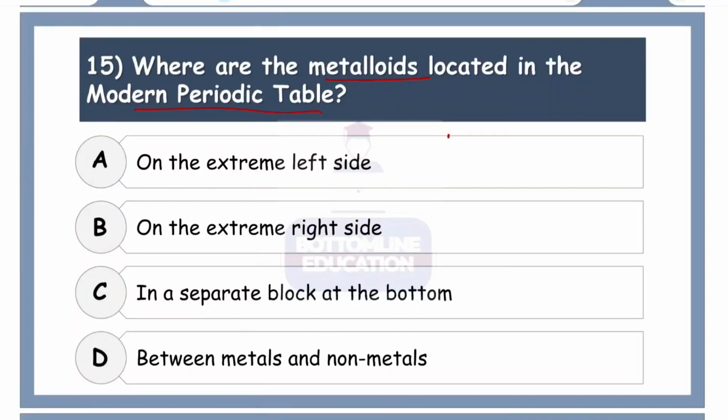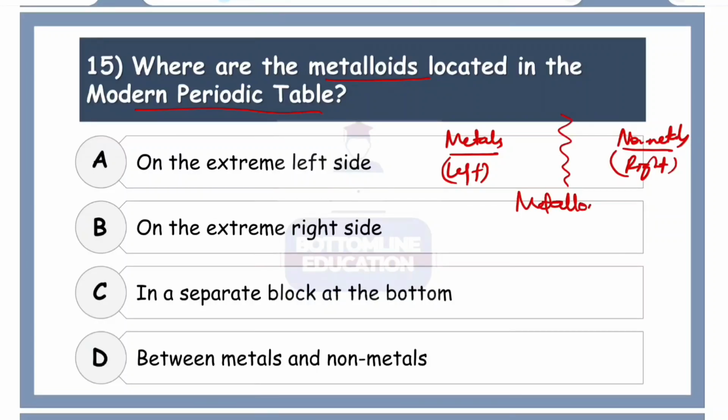Okay, actually in our modern periodic table, the metals are on the left side of the periodic table. Similarly, our non-metals are placed on the right side of the periodic table. Now, not exactly in the middle, but in the borderline is where the metalloids lie, and no wonder their properties are, some properties are like that of metals and some are of non-metals. So they are not on the extreme left, that's of metals, not on the extreme right, that is of non-metal,